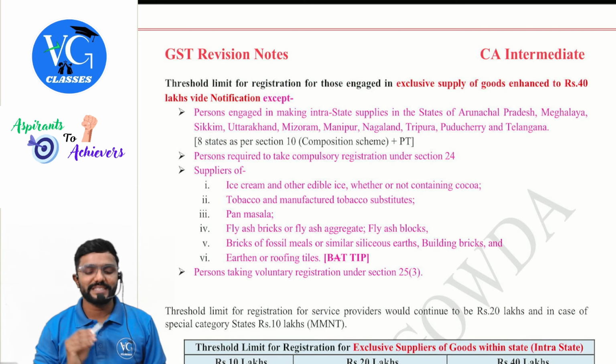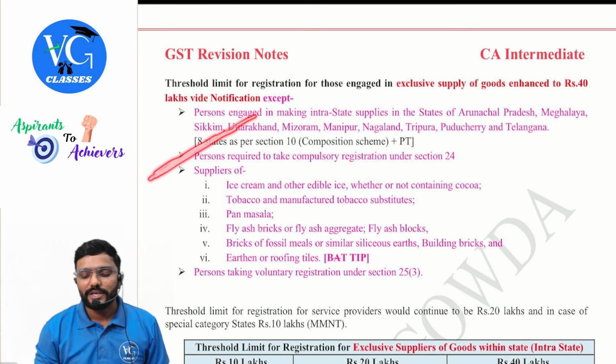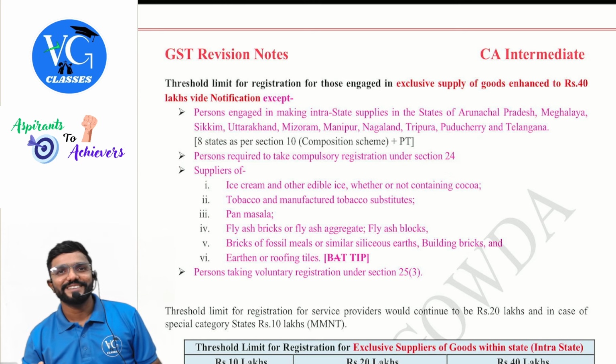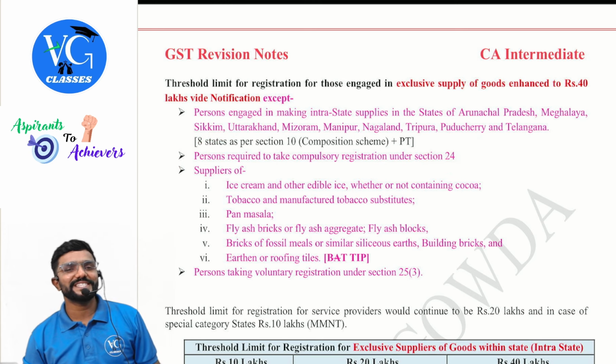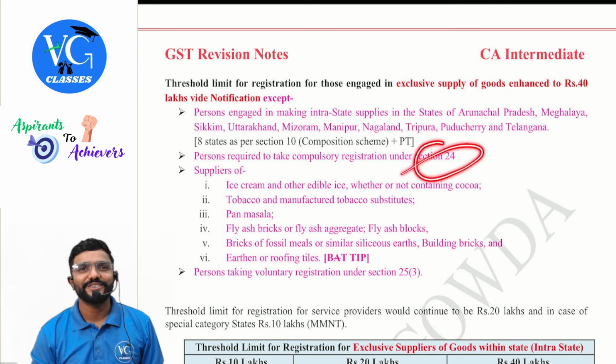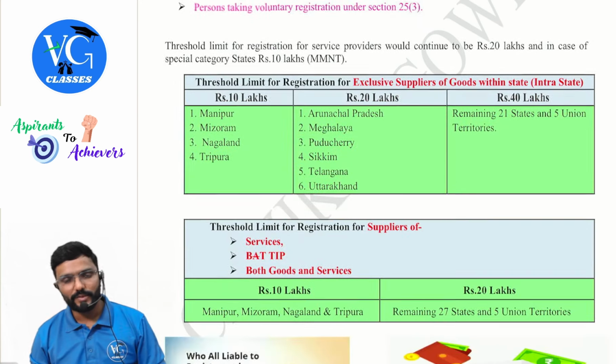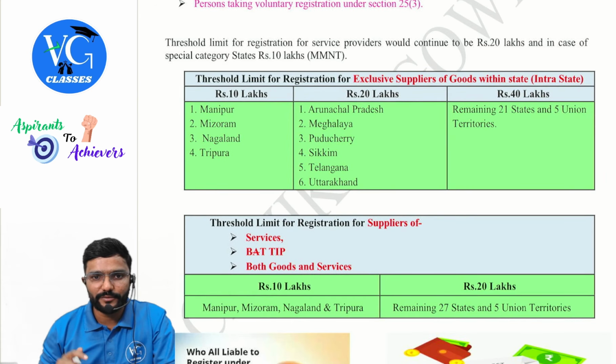Sir, why are you telling within the state? Simple logic. Here, they told whoever is covered under 24 is not eligible for 40 lakh. If you are supplying the goods outside the state, for you, mandatory registration, except notified handicraft goods and goods predominantly made by hand. So when you are covered under 24, for you, turnover also doesn't matter. Should you get mandatory registration? Yes.